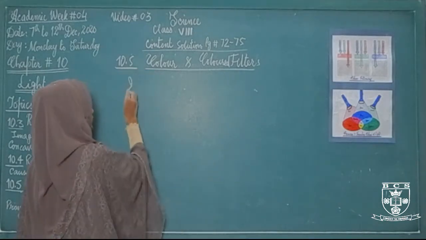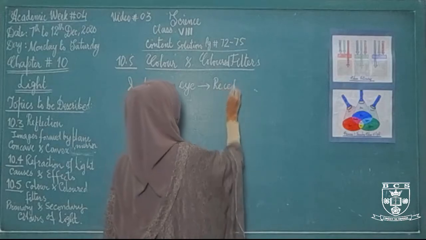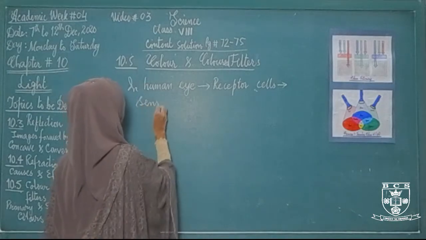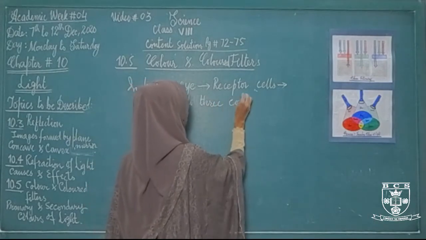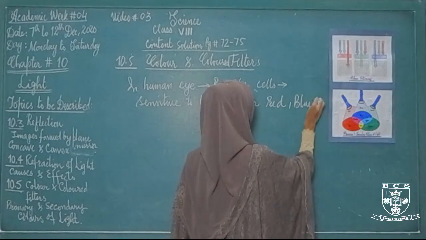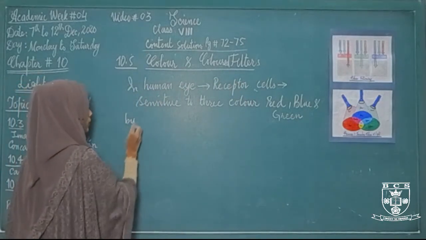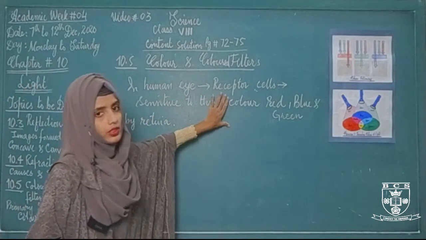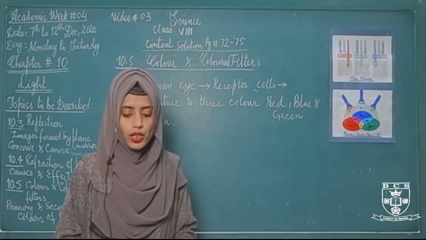In the human eye there are some receptor cells, and these receptor cells are sensitive to 3 colors: red, blue and green, and we can see these colors through our retina.